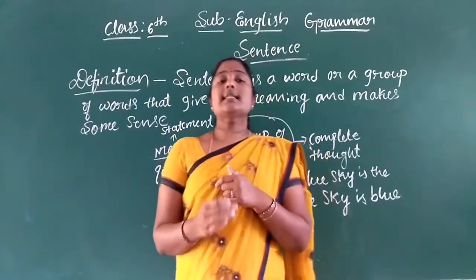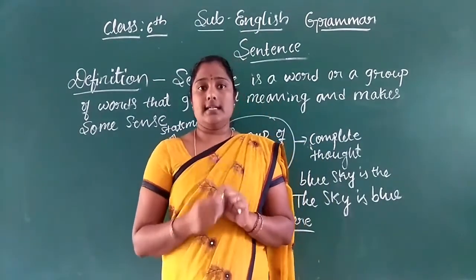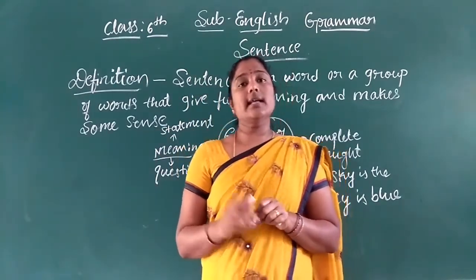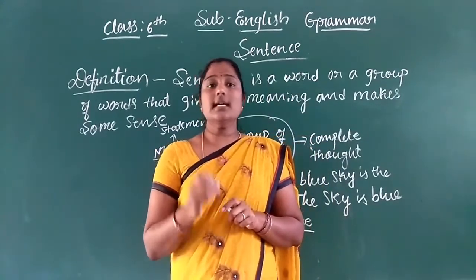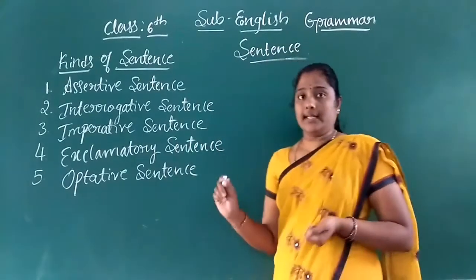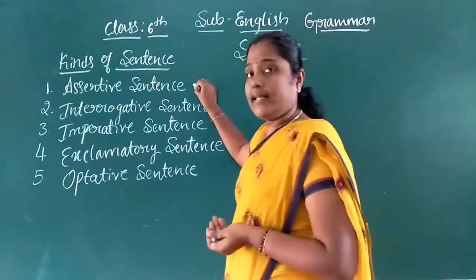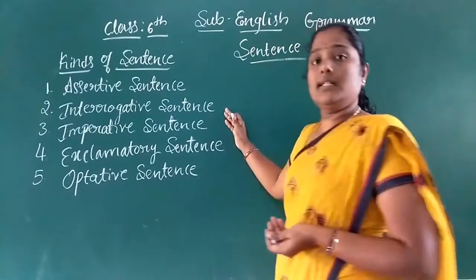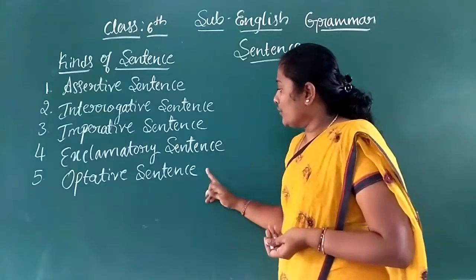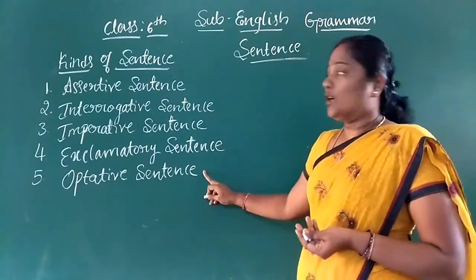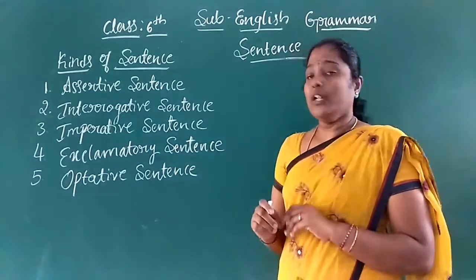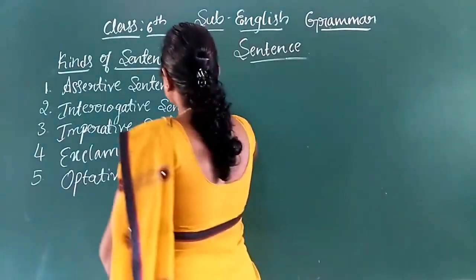See, next let me move to the kinds of sentence. We divide sentences into 5 kinds based on their functions. First is the assertive sentence, second is the interrogative sentence, third is the imperative sentence, fourth is the exclamative sentence, and fifth is the optative sentence. Totally, we divide them into 5 kinds based on their functions.